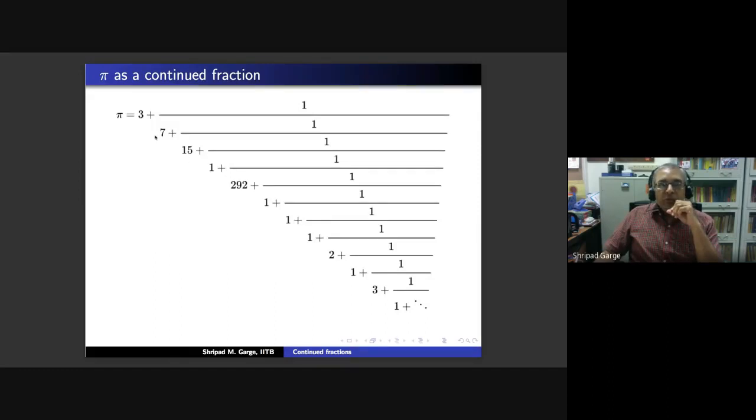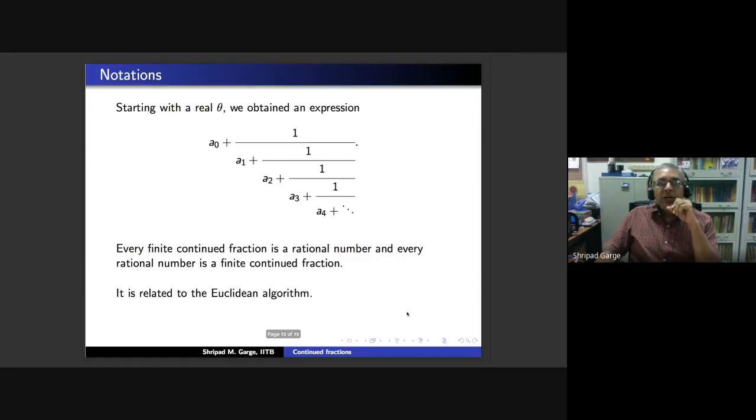I would also like to bring your attention to the possibility of having these digits be more than 1. Here you have 15, here you have 292. So the integers that you get in the continued fraction can be more than 9. That is a significant thing, and I hope to come to this observation later. Let's now continue with our